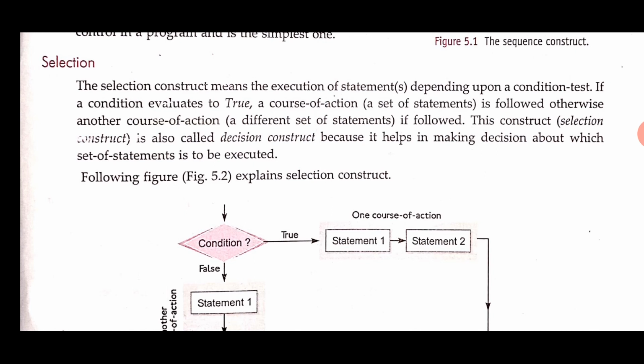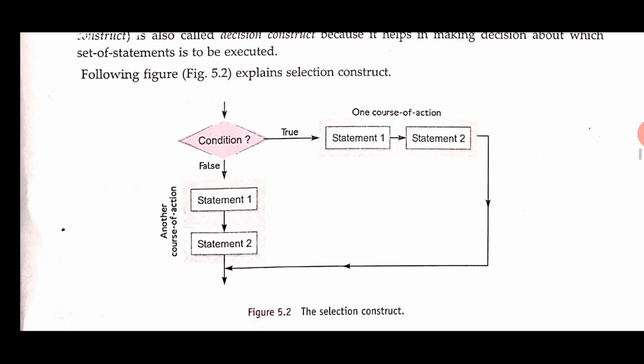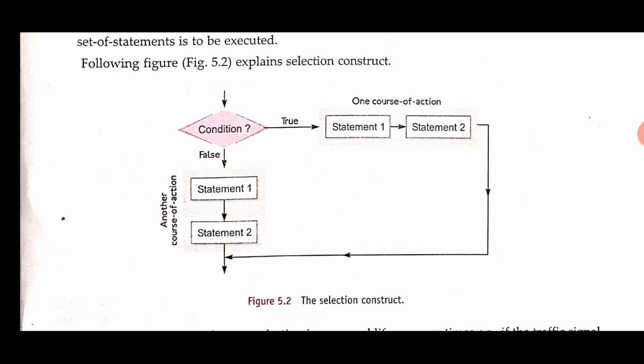The selection construct means the execution of a statement or statements depending upon a condition test. If a condition evaluates to true, the true block will execute, else the false block will execute. This construct is also called a decision construct because it helps in making a decision about which set of statements is to be executed on the basis of a condition. The following figure explains the selection construct. Here we can see that there is a condition.